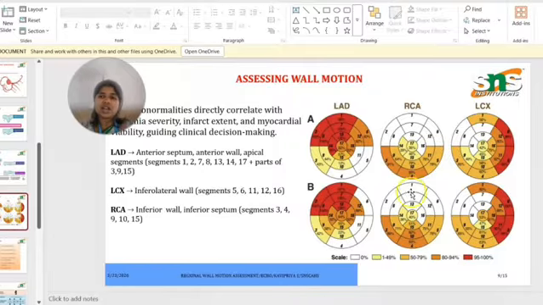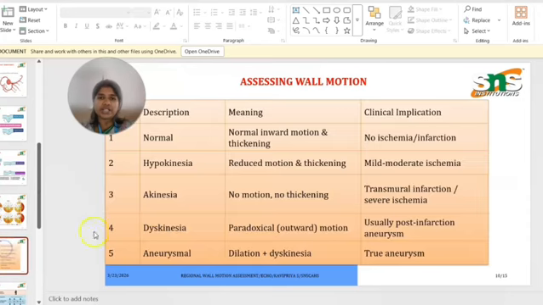Then another one is the right coronary artery. The inferior wall and inferoseptum, that is segments 3, 4, 9, 10 and 15, cover the inferior segments of the LV, which are supplied with blood by the right coronary artery. Here, normokinesia means normal inward movement and thickening of the LV. The clinical implication is no ischemia or infarction.